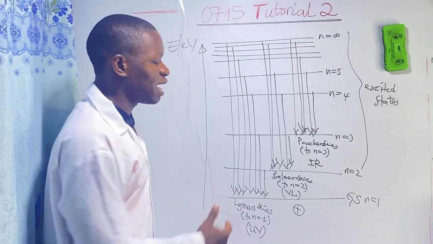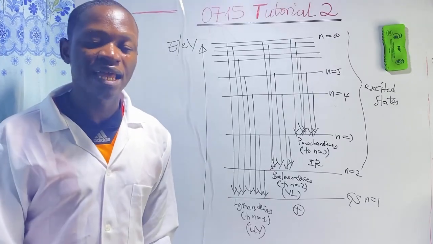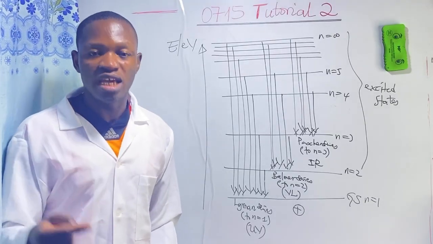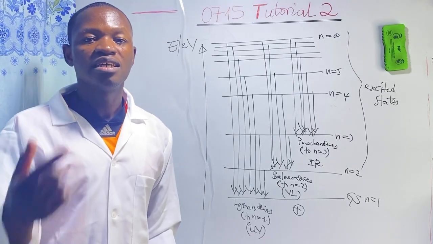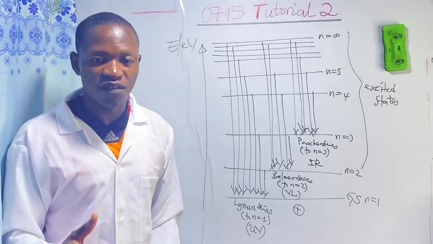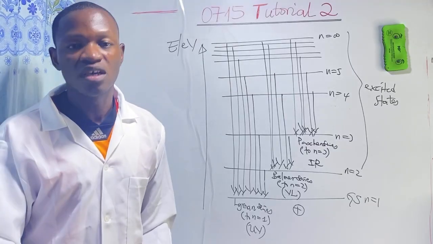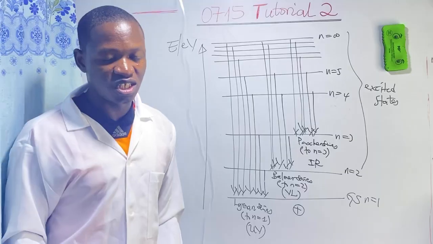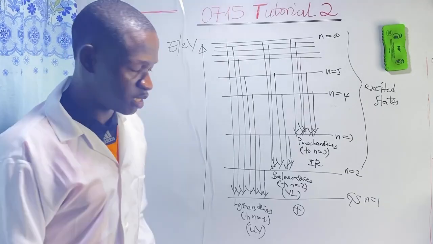Why are there many lines in each series? There are many lines in each series because the electron in the hydrogen atom has specific and discrete energy values it can have at different energy levels, from which it can undergo various transitions in the same series.